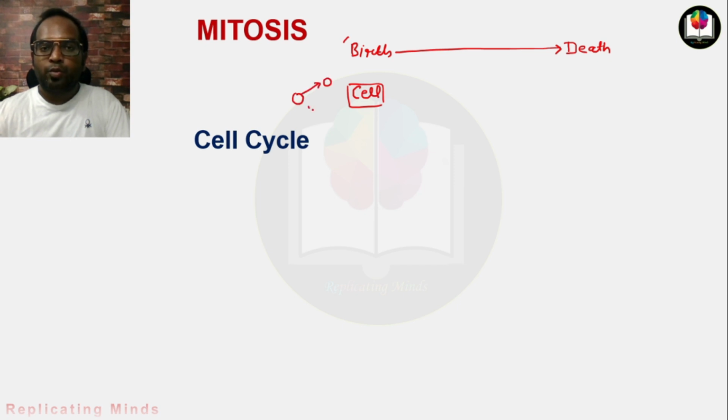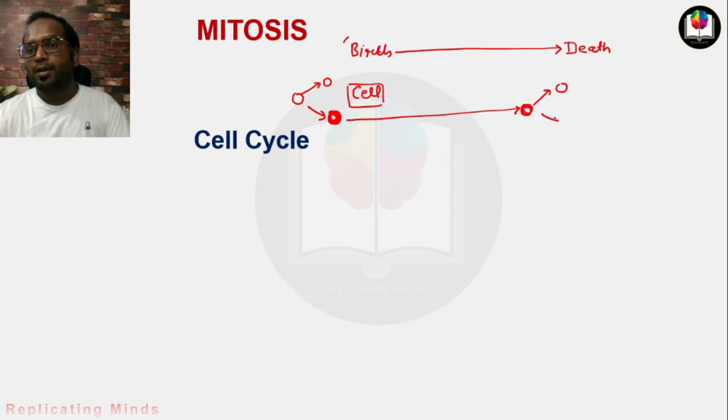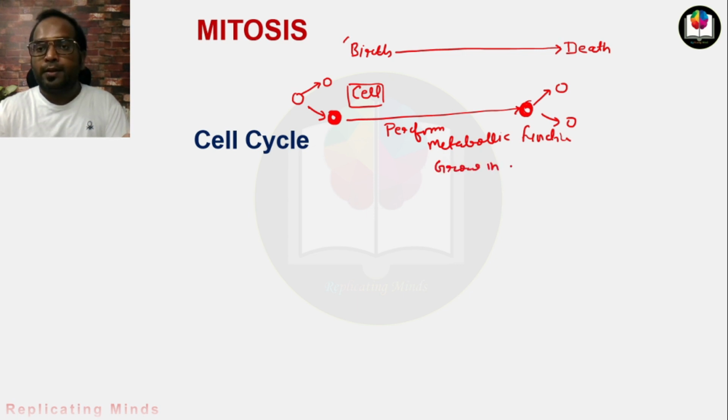This is the meiosis. Now this particular cell took birth, right? Now it will also have to divide further into two daughter cells. But before division, it will also perform some metabolic functions. It will grow in size.